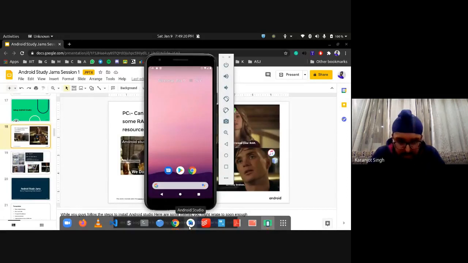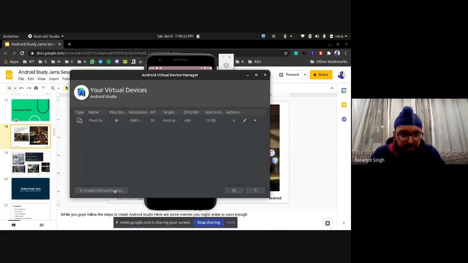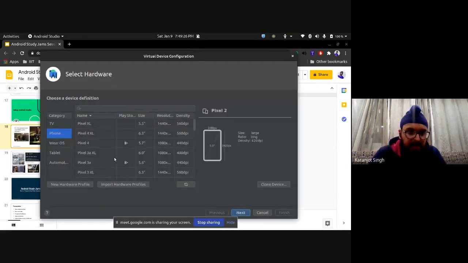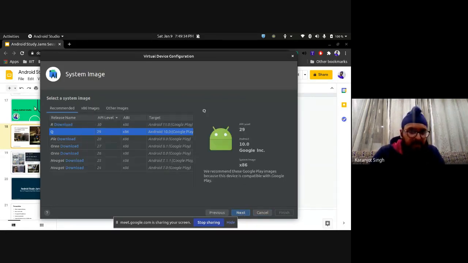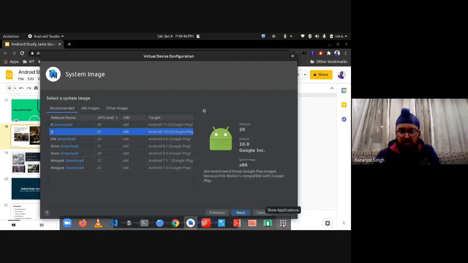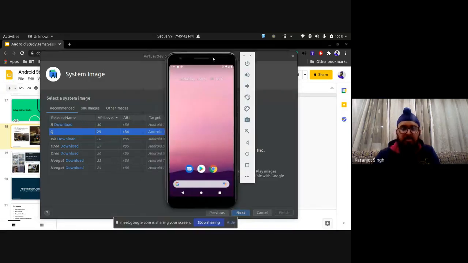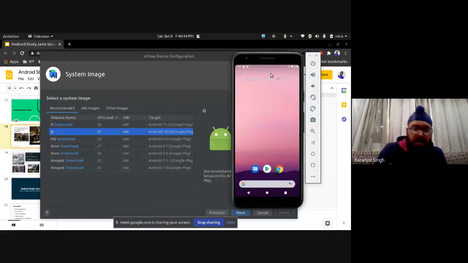Now about setting it up. You have to click create virtual device. Then you click on a device model. Say I click on Pixel 4 right now. Then you click on next. Then you have to download a system image. The system image is basically for the software that runs on the phone. This phone right now is running Android 10.